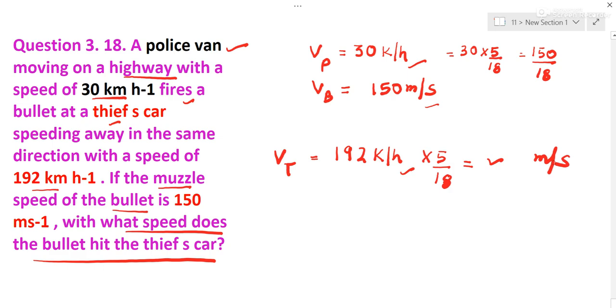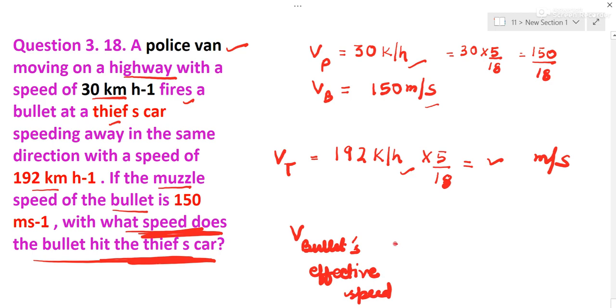Okay, so now we'll have to find out with what speed does the bullet hit thief's car. So now bullet effective speed, net speed, would be supported by speed of police van as well.